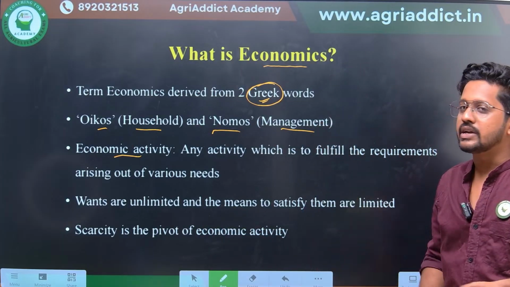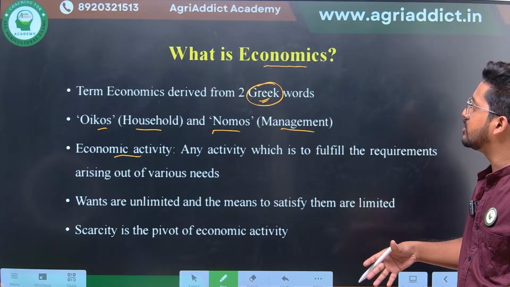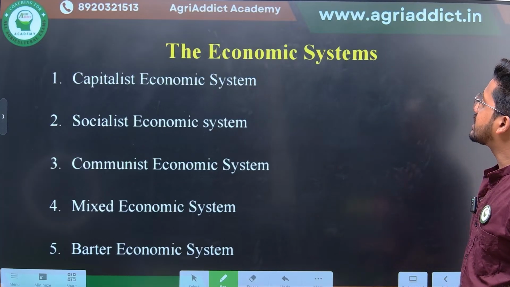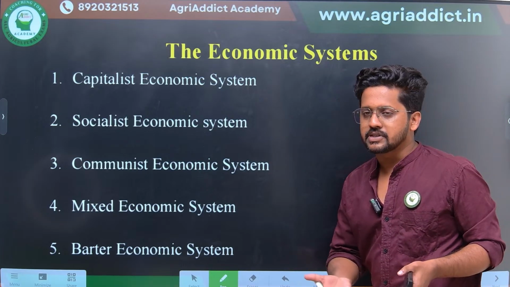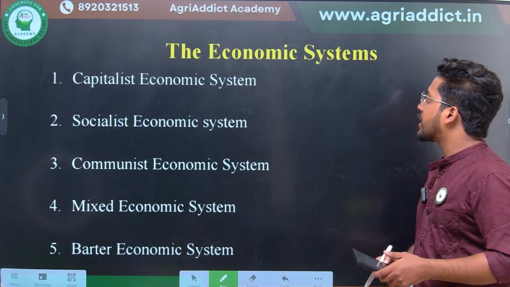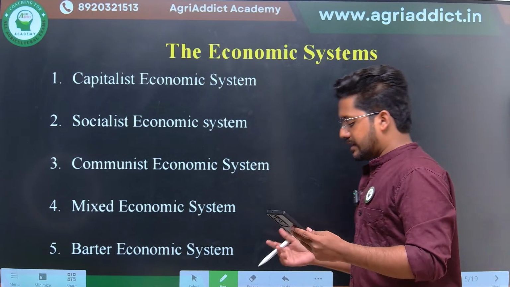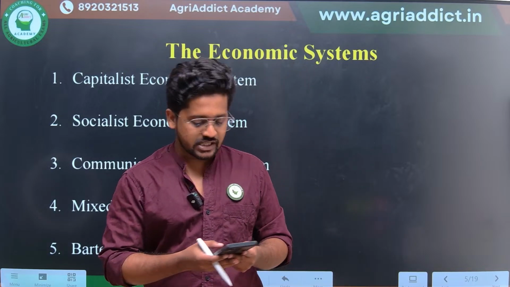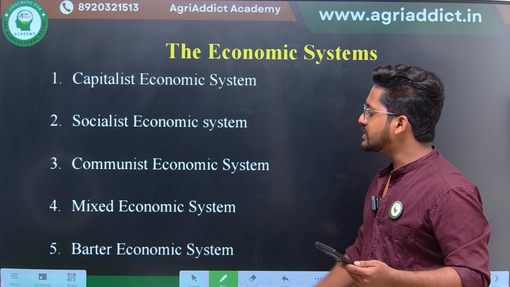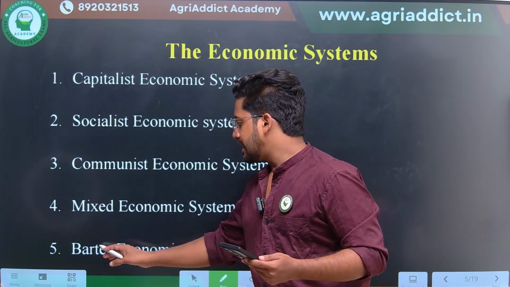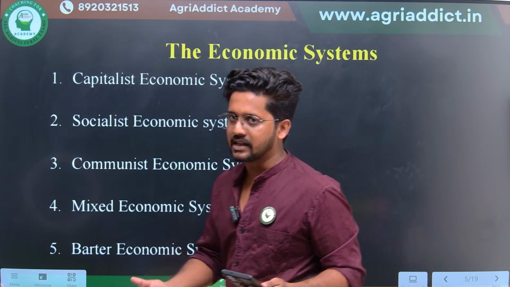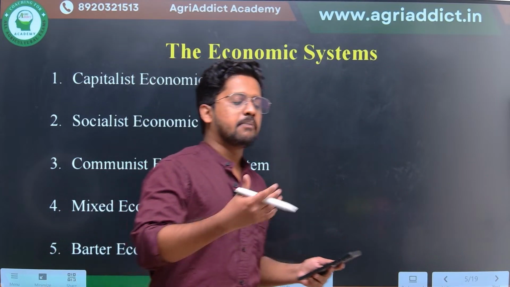So this is actually the basic idea, and what for we are going to study economics as a separate subject stream. Coming to some of the basic concepts before we enter into the deeper concepts, the first one is the economic systems. There are different economic systems which are practiced in the world. Okay, we'll start from the last one first. The fifth one is given as barter economic system. You would have studied in your school days what a barter system is, right? A commodity for a commodity.